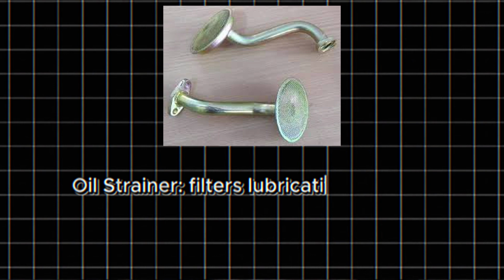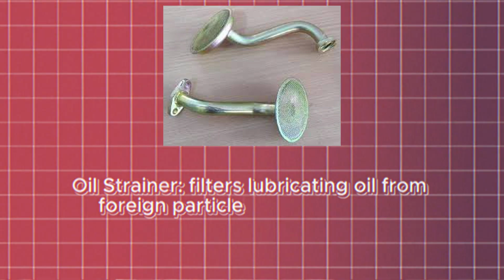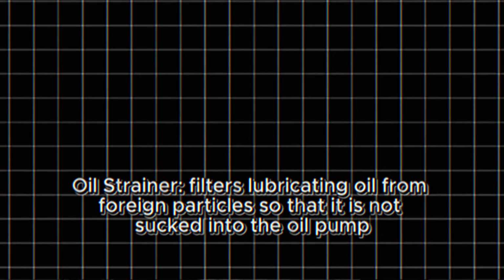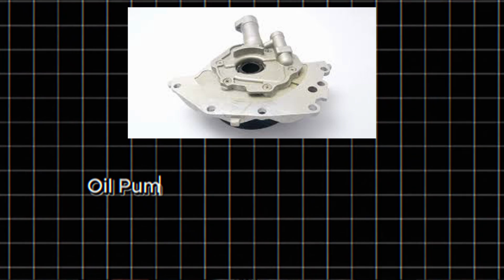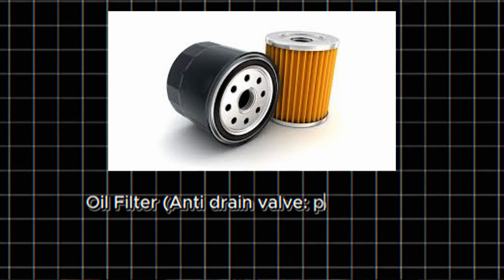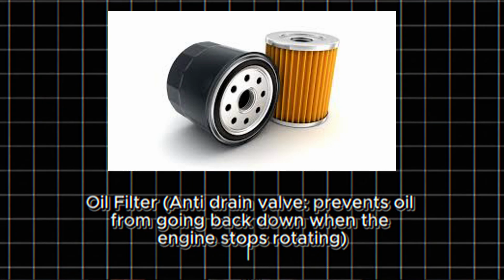After knowing its function, there are several components that we need to know. Oil strainer filters lubricating oil from foreign particles so that it's not sucked into the oil pump. Oil pump distributes oil to moving parts of the engine. Oil filter anti-drain valve prevents oil from going back down when the engine stops rotating.